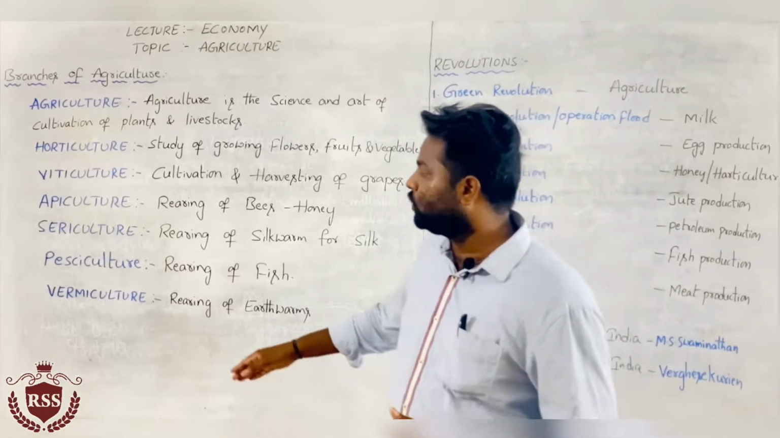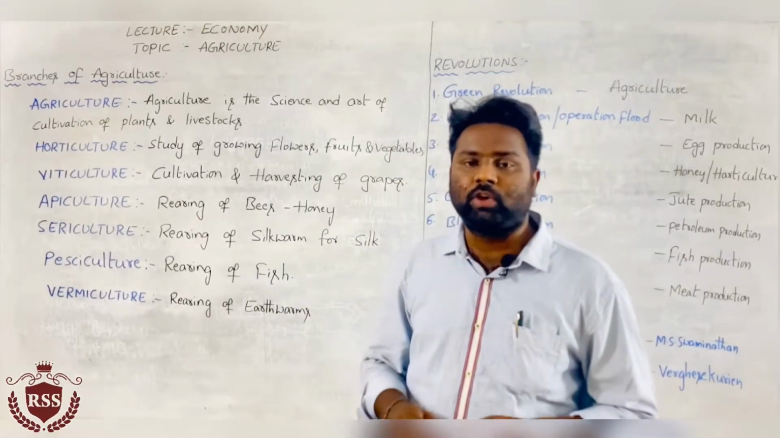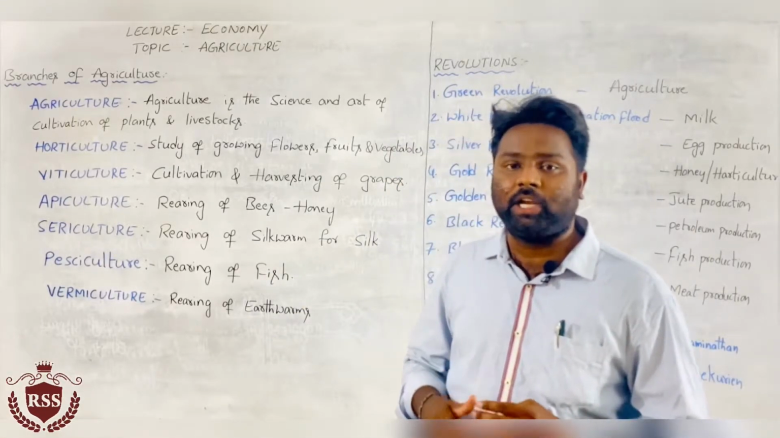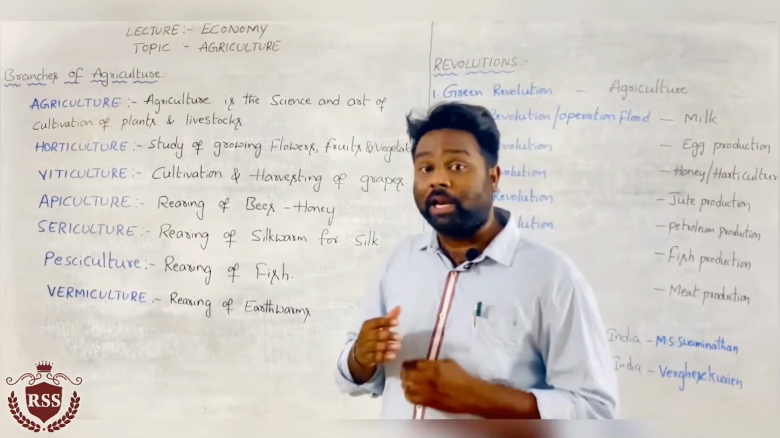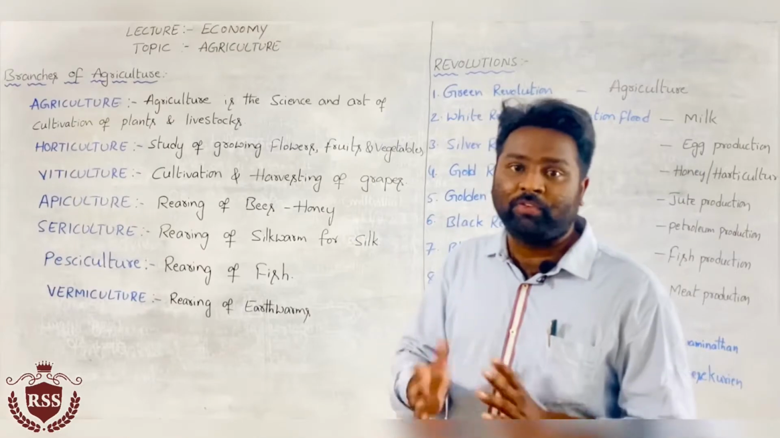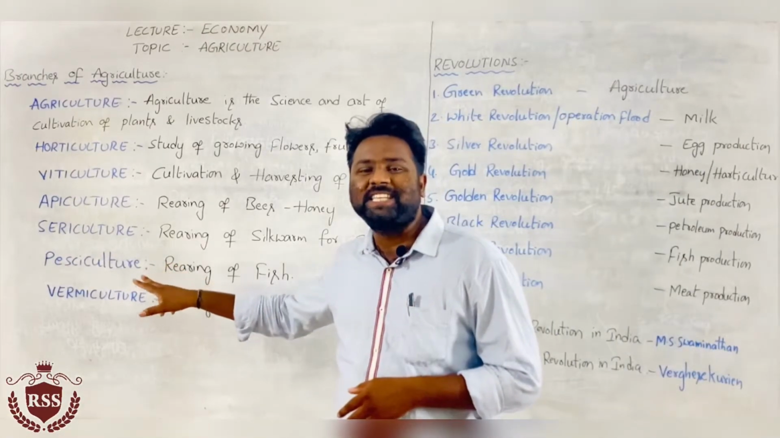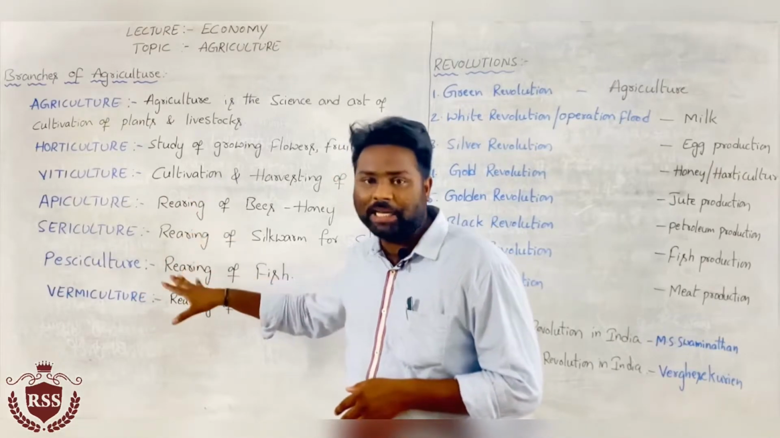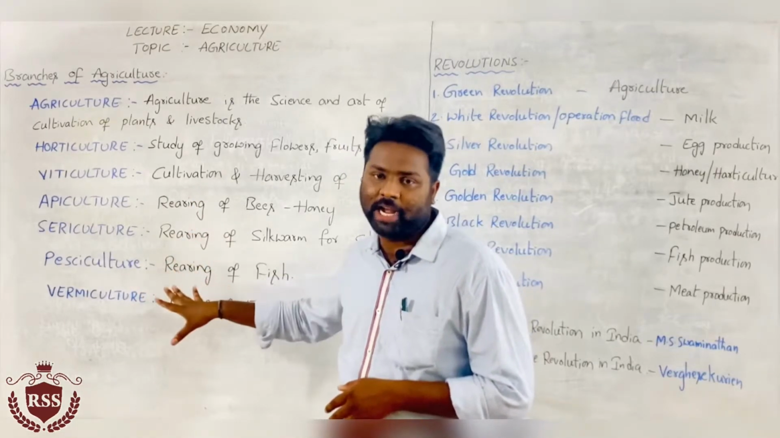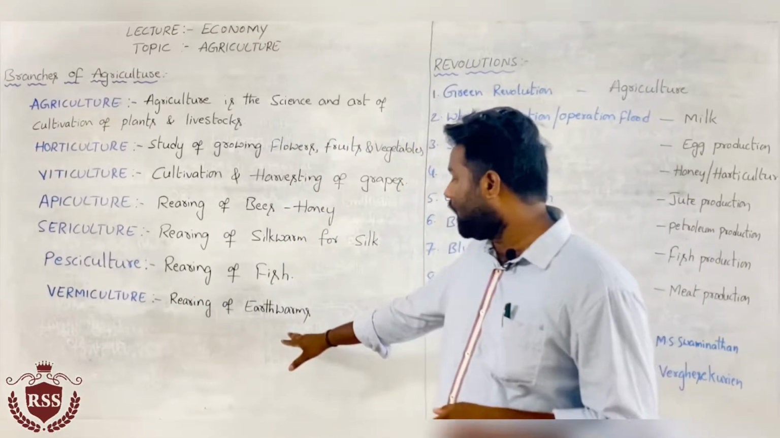Then coming to pisciculture, rearing of fish. It also has some market value in the economy. Supply and demand formulas are there. Rearing of fish is nothing but pisciculture. These are all static portions, very important static portions. Then vermiculture is rearing of earthworms.